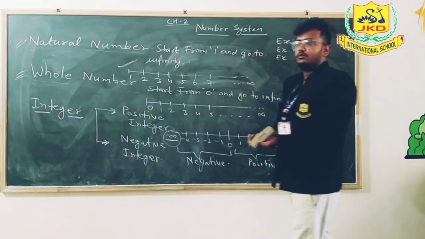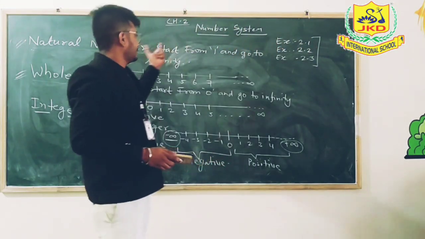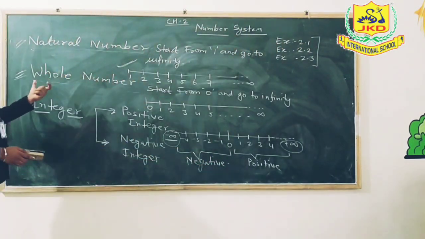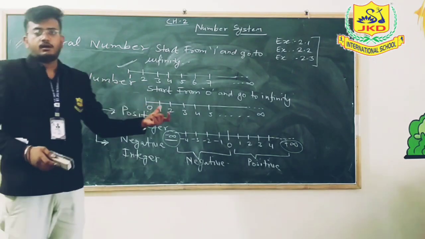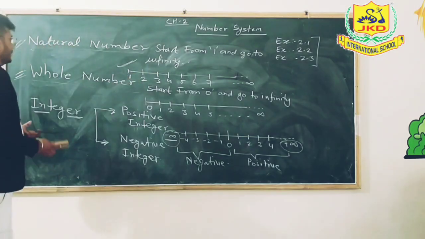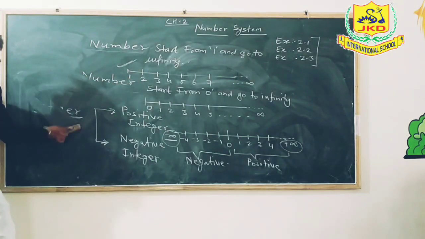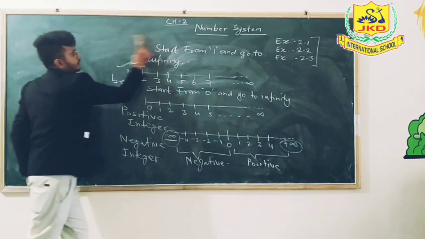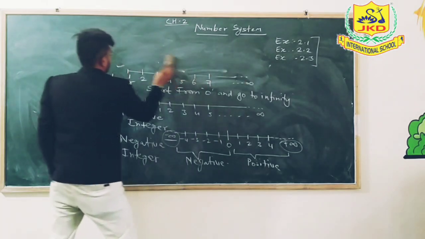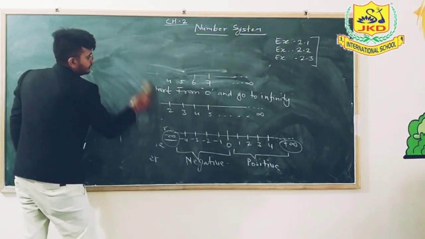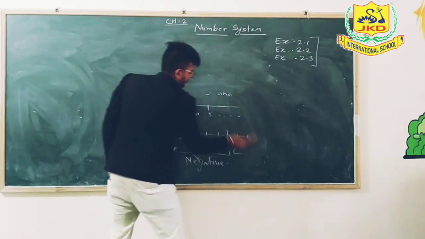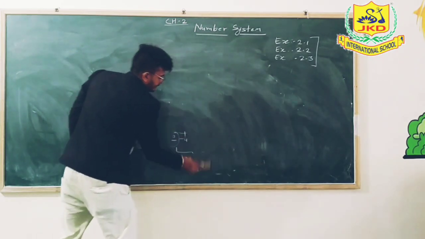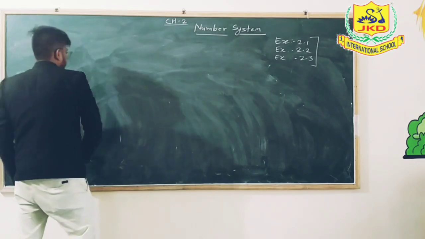If you want to note these down, you can pause our video and note them. Now I am explaining the next part of the formulas which I use in all the exercises, 2.1, 2.2 and 2.3.